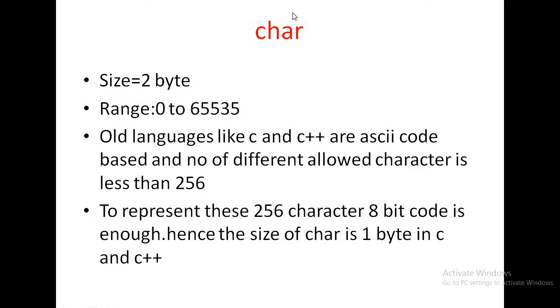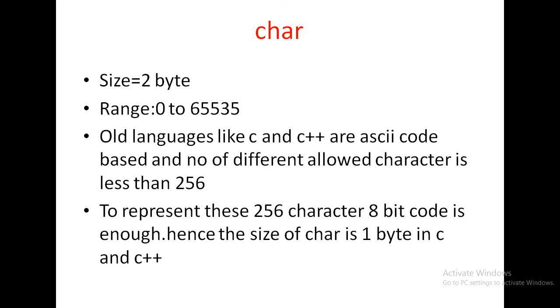Next is char data type. Size of char data type is 2 bytes and range of char data type is 0 to 65535. One question arises here: why is the size of character data type 2 bytes instead of 1 byte? See, in old languages like C and C++, size of character data type is 1 byte, but in Java programming language, size of character data type is 2 bytes. Why does this happen?